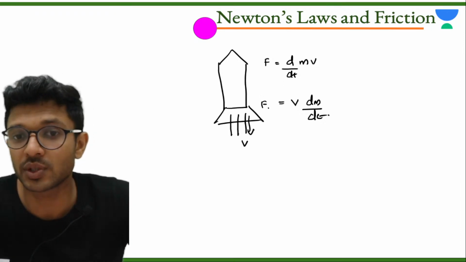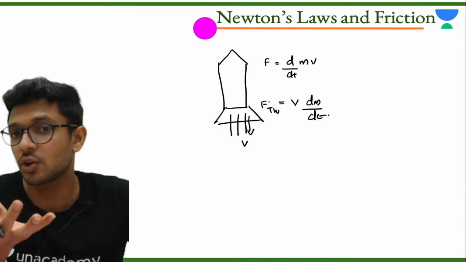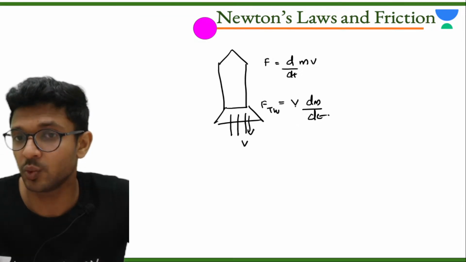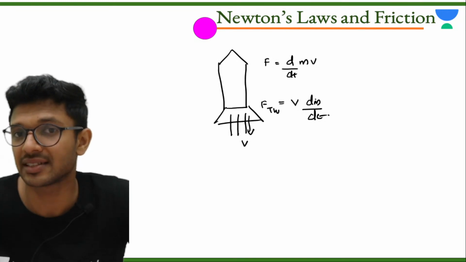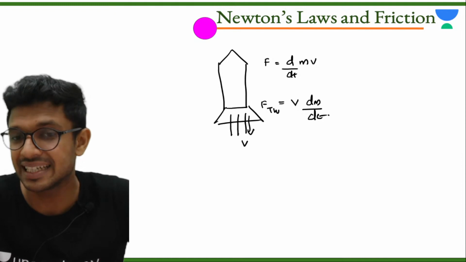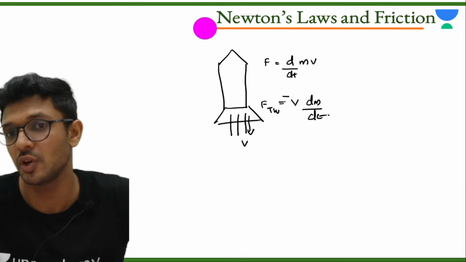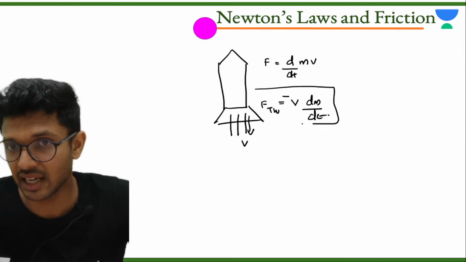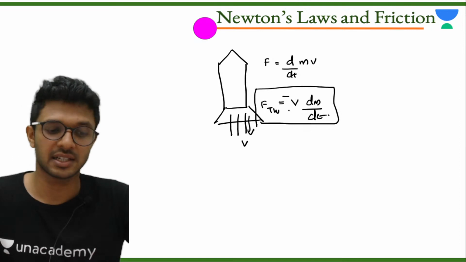We call this force the thrust force. Okay, we call this force given on the rocket as thrust force. Formula is v dm by dt. dm is change of mass. As mass is decreasing, dm will be negative. So in order to avoid that negative sign, we will be putting an extra negative sign. There you will find in all the books the thrust force will be minus v dm by dt.